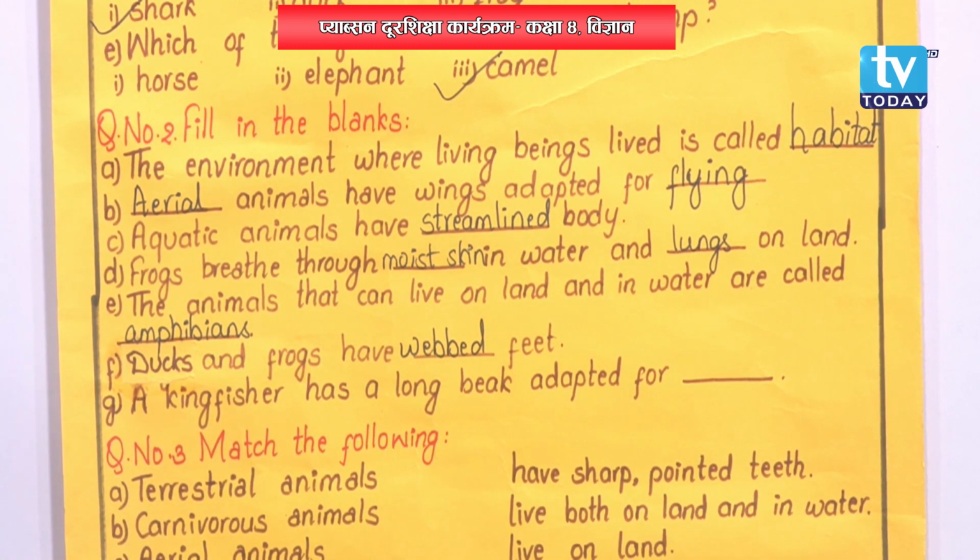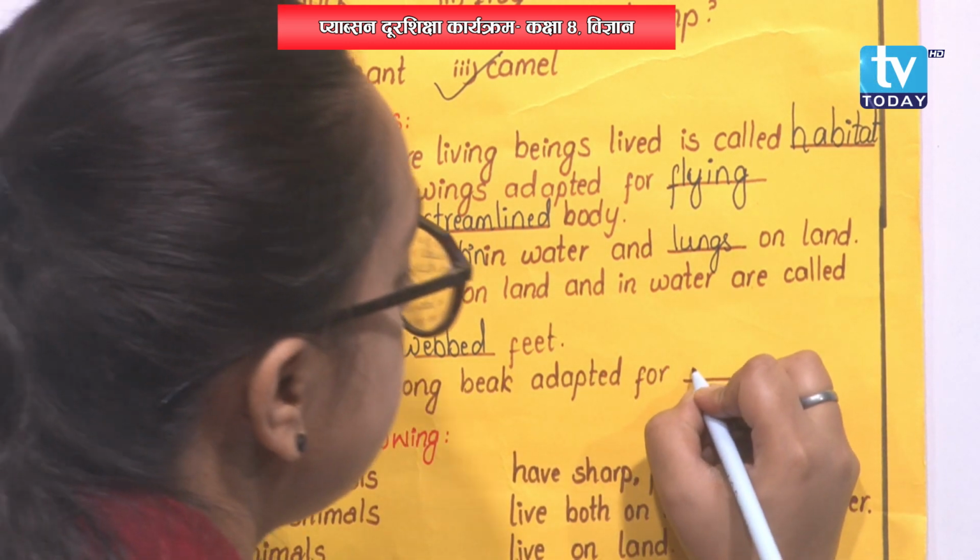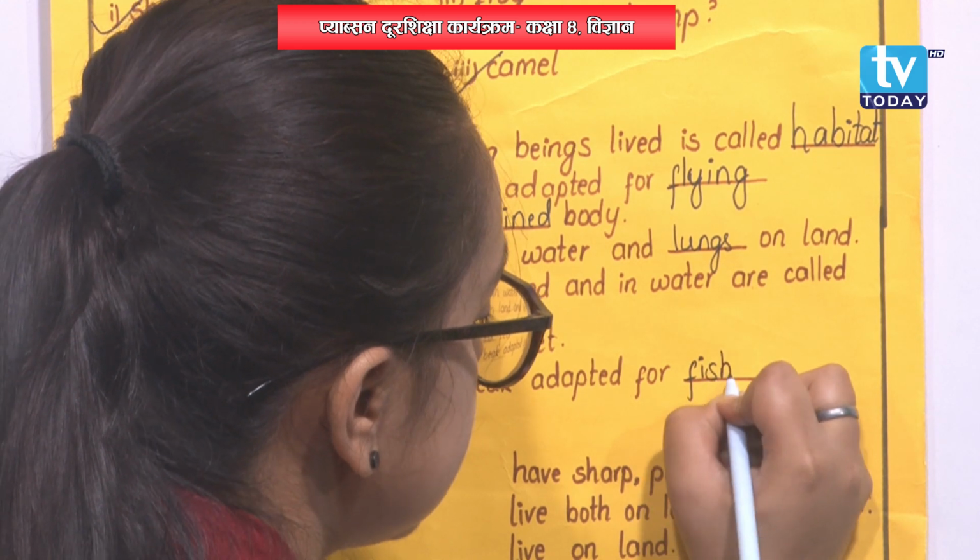Finally, number G. A kingfisher has a long beak adapted for? Kingfisher, what type of bird is it? It is an aquatic bird, right? And it also lives nearby lakes and ponds. That means kingfisher has a long beak adapted for fishing, to catch the fish.